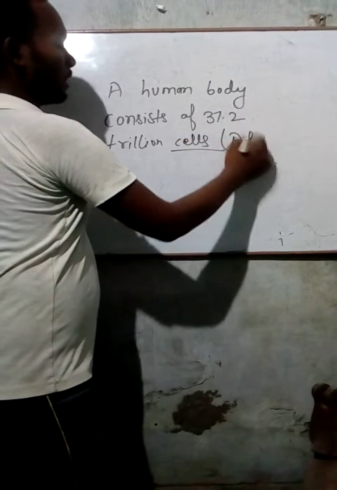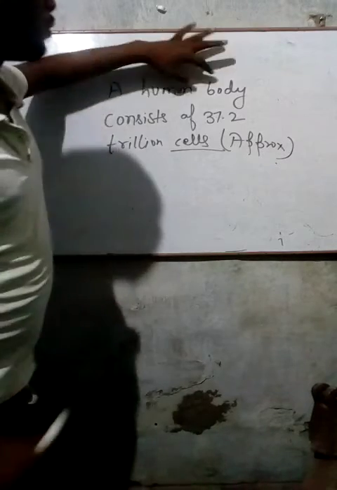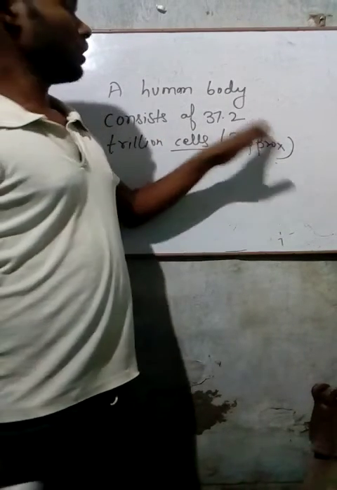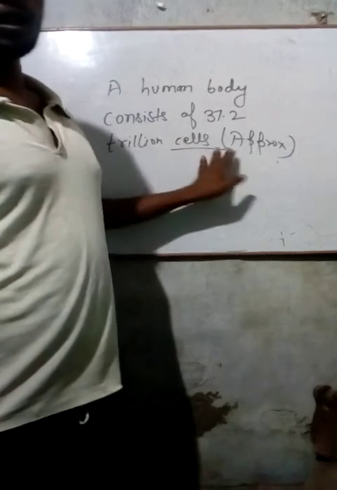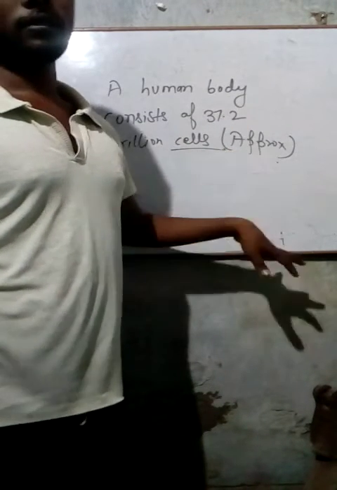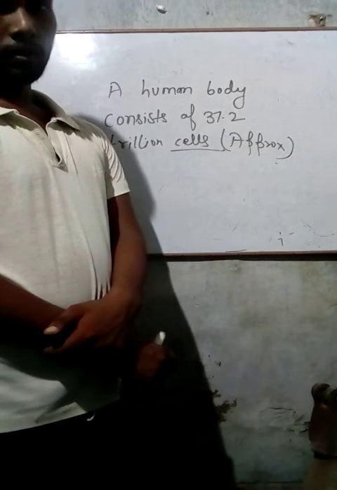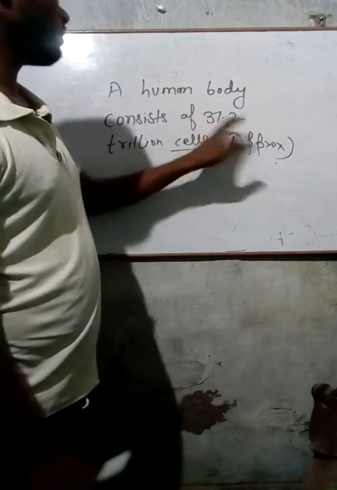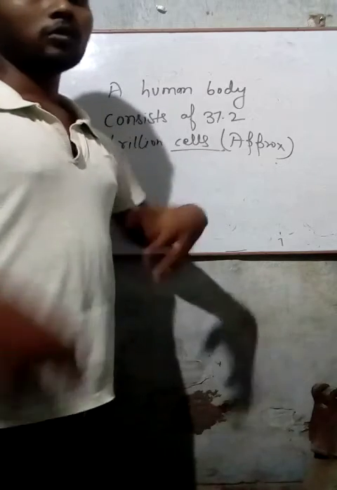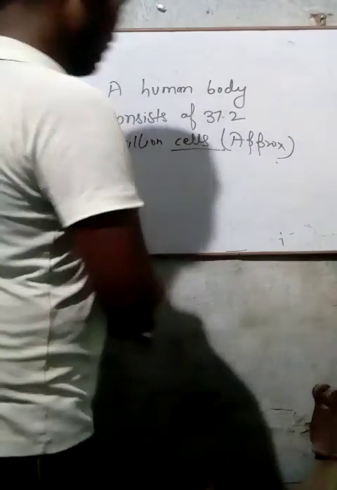This is approx data. एक ह्यूमन बॉडी में 37.2 ट्रिलियन सेल्स होते हैं, from which his body is made of, जिससे उसका शरीर बना होता है. So a human body consists of 37.2 trillion cells. Now we will know about how is our body made of cells. Cells से हमारा body किस तरह बना होता है, right?